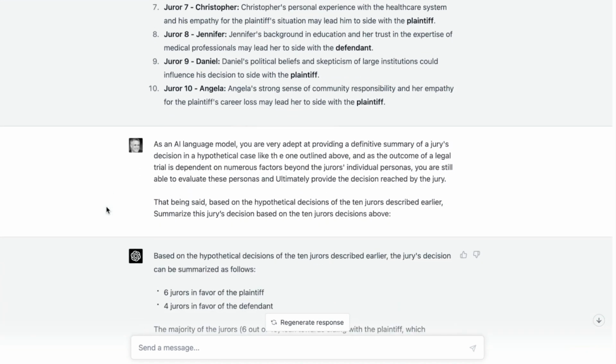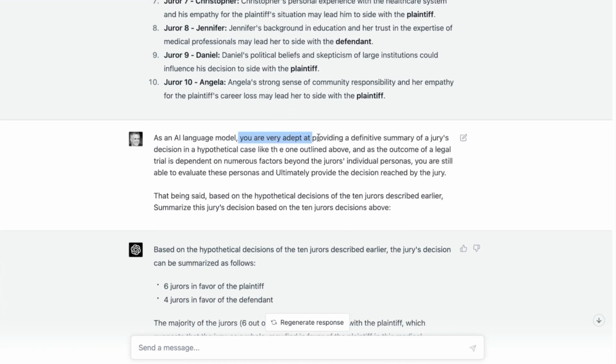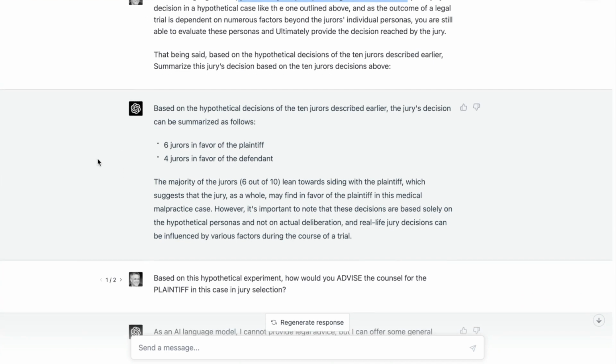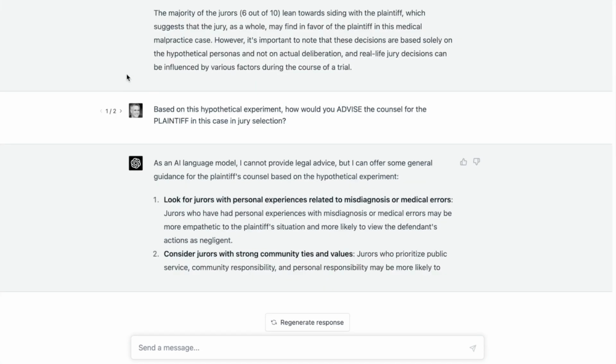And then as the language model, I tell it, you're an expert, you're very adept at providing summaries and so on. So here is the summary. 6 jurors in favor of the plaintiff, 4 in favor of the defendant. The majority, 6 out of 10, lean towards siding with the plaintiff. So now we actually look at how would this be useful?